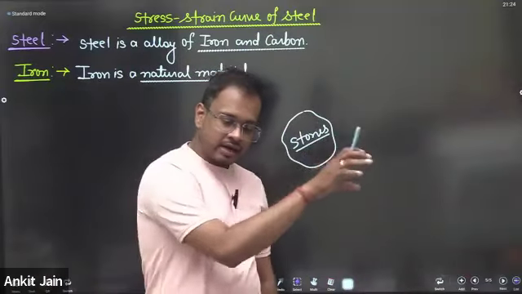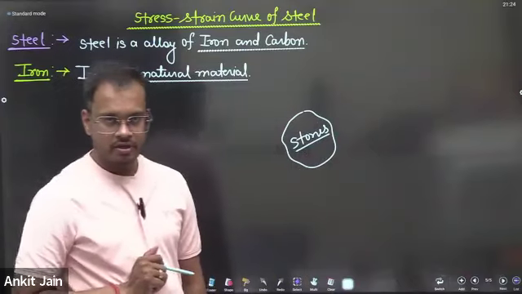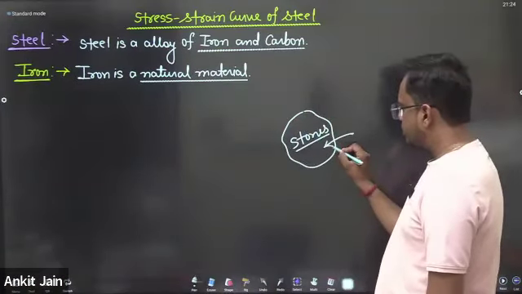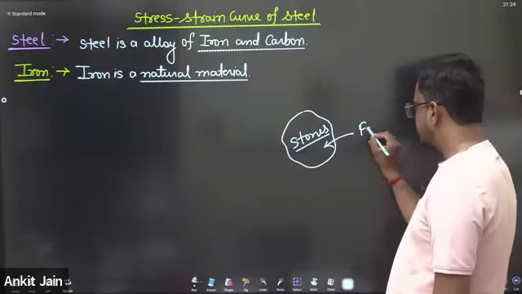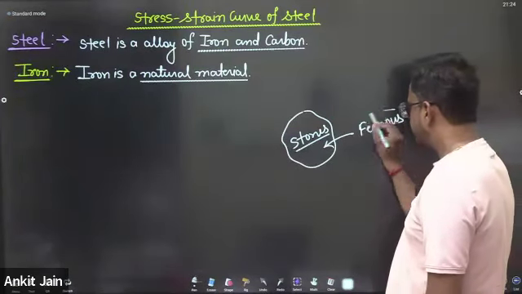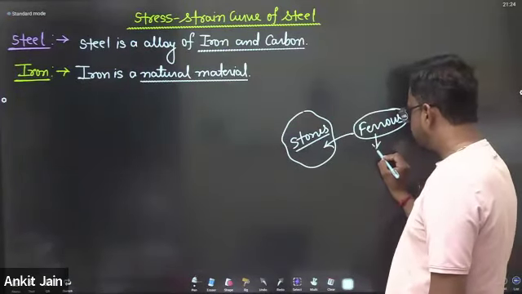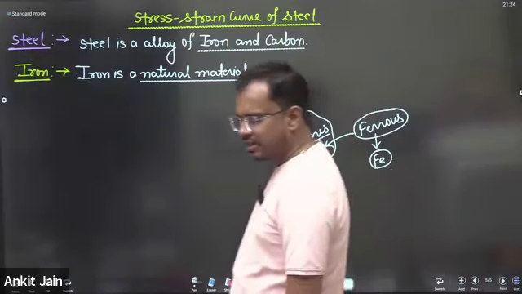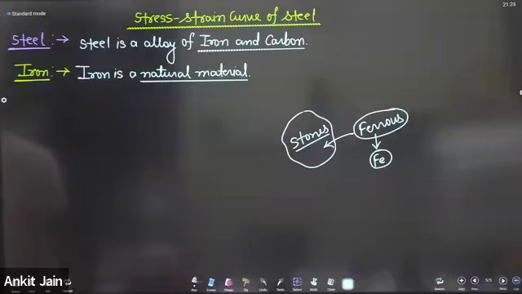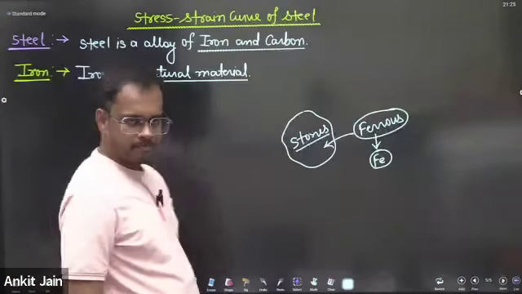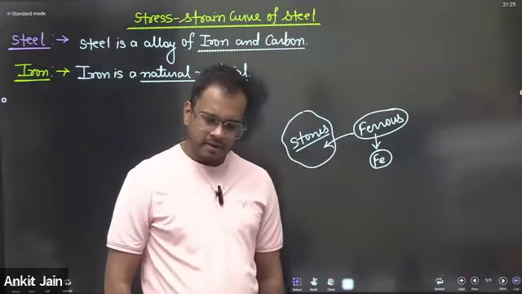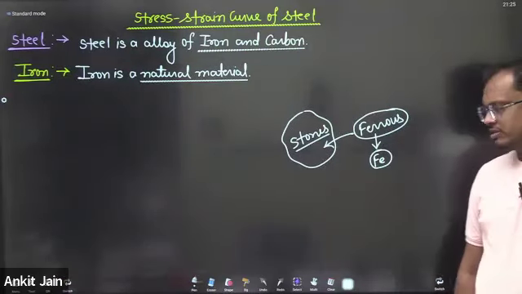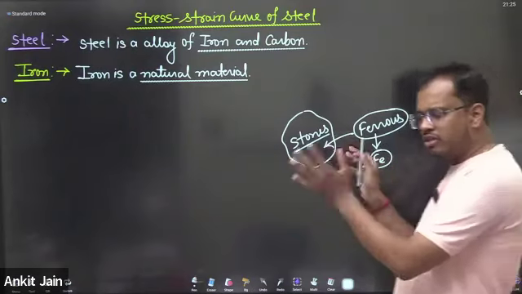This stone is attracted by a magnet, which means ferrous is present in this stone. Due to the presence of ferrous, the symbolic representation of iron is Fe. Are you getting my point? In mines, iron naturally occurs in the form of stones, and this is the impurest form of iron.